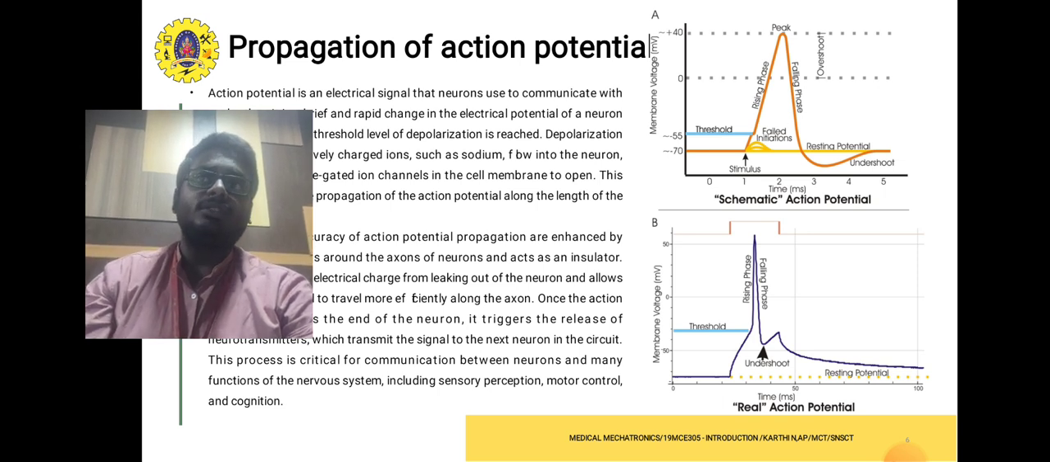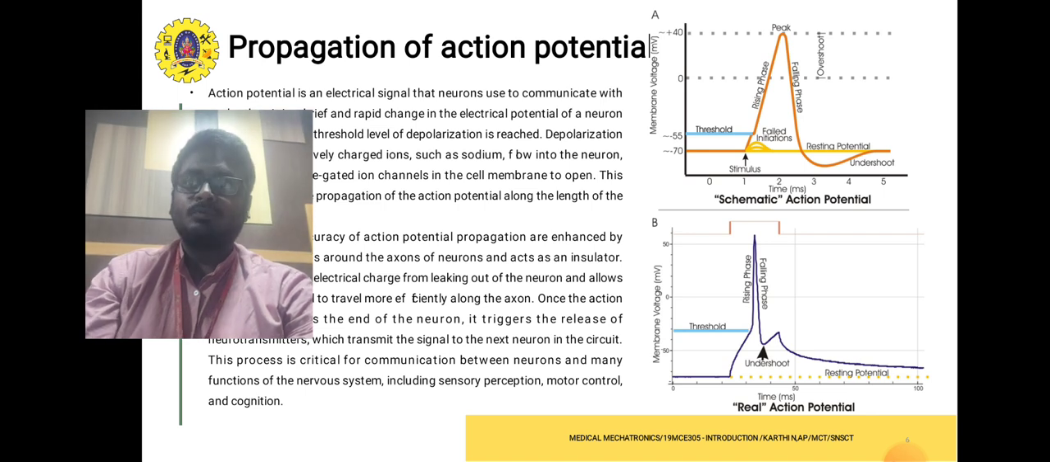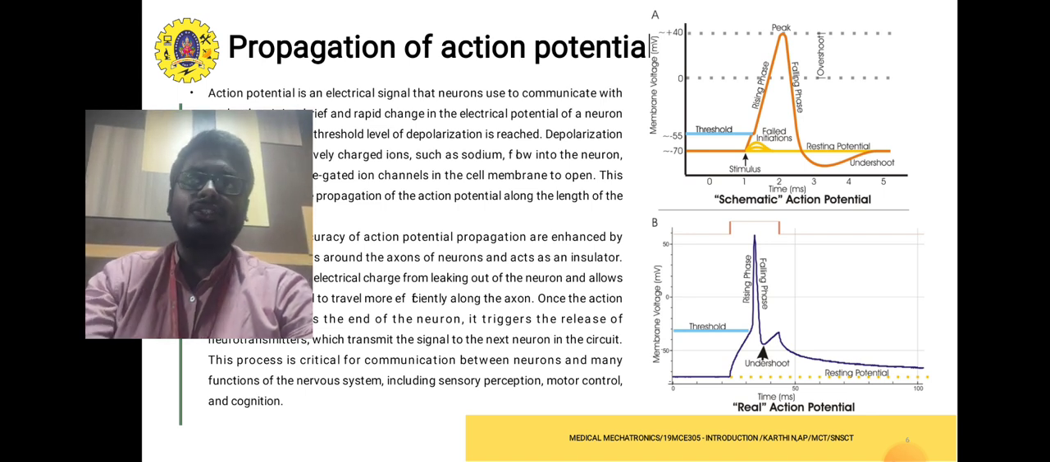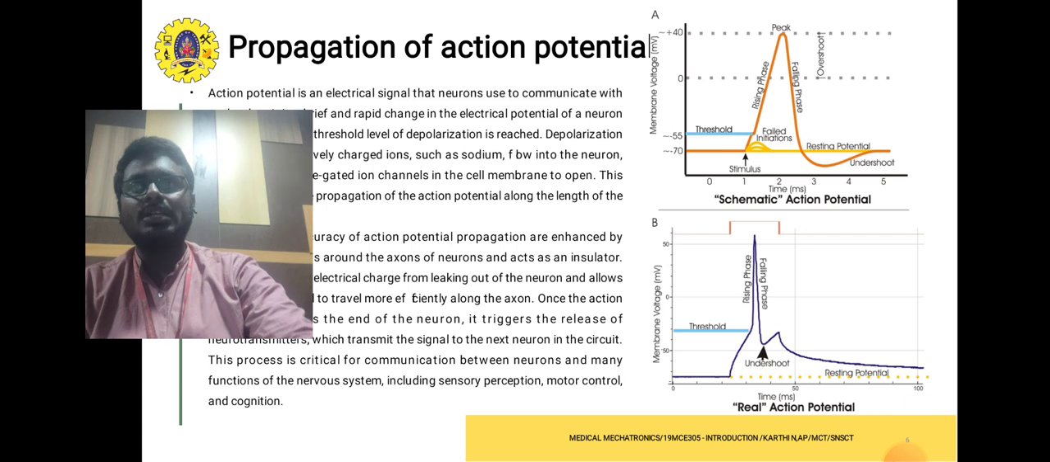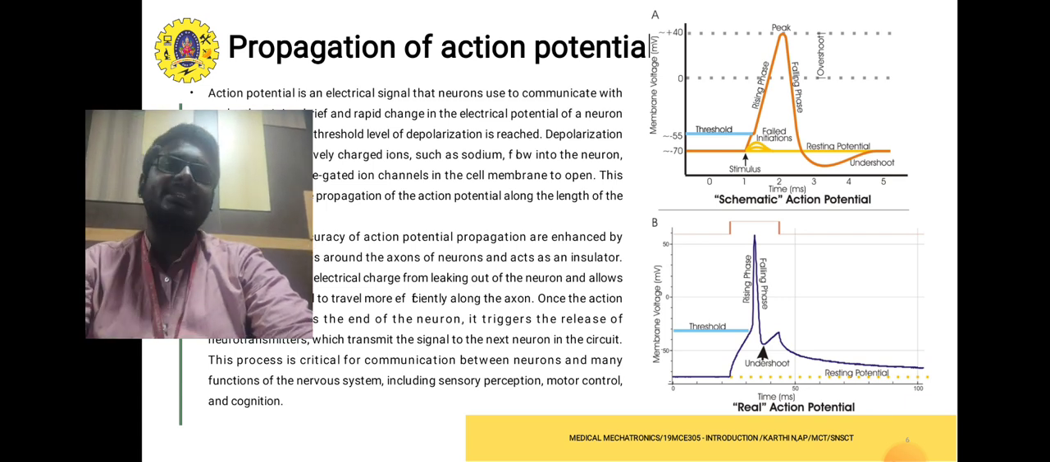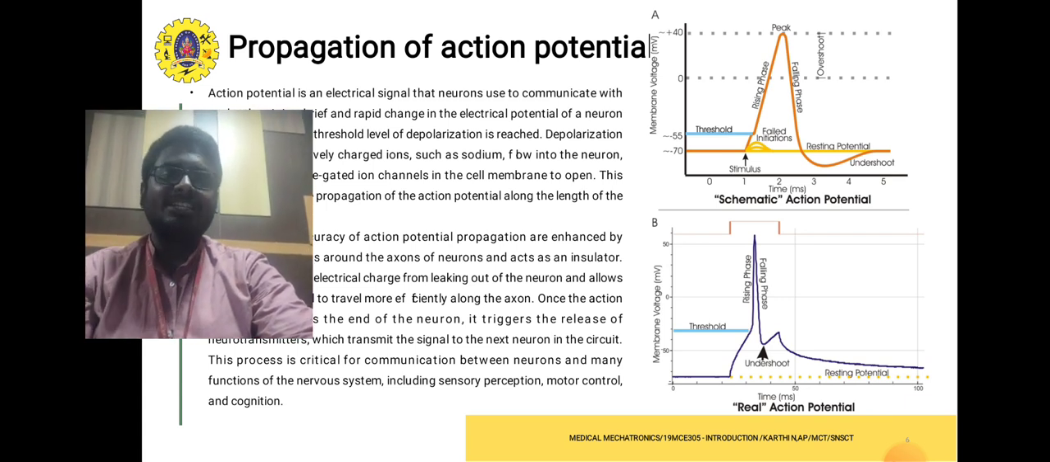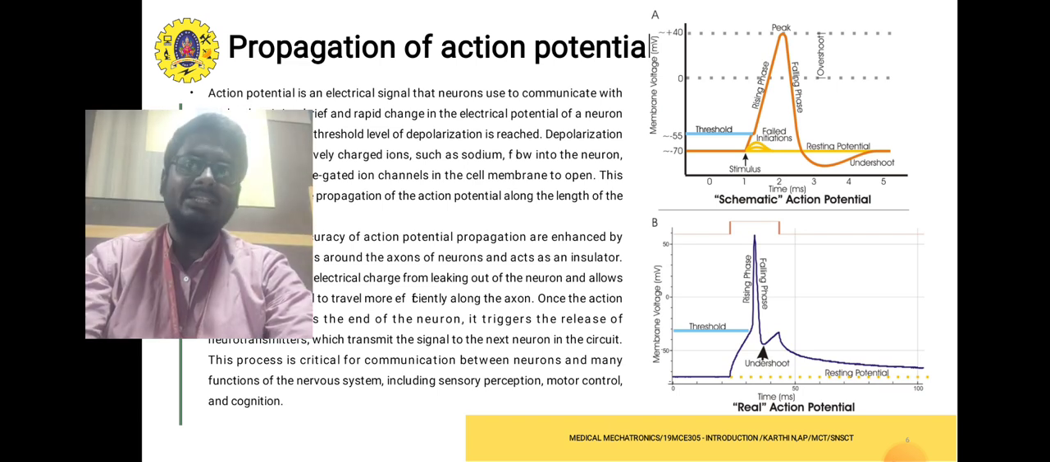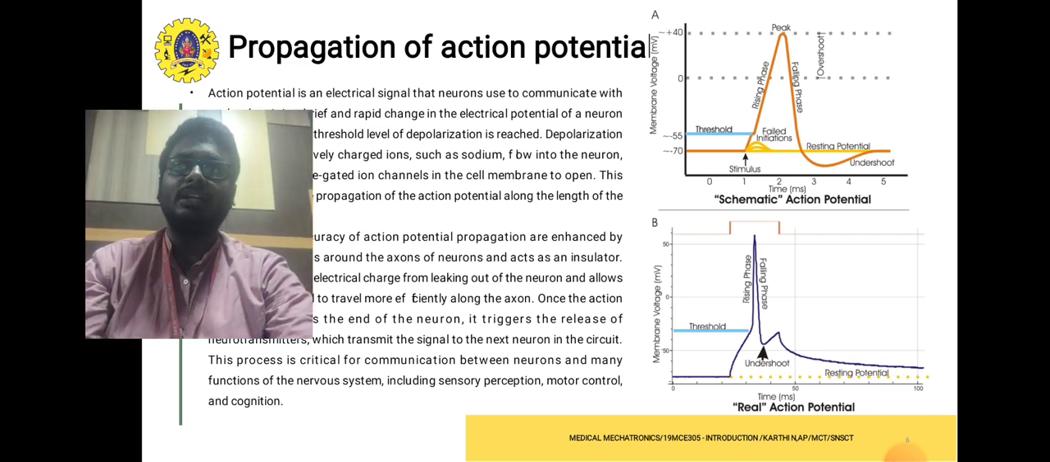The speed and accuracy of the action potential propagation are enhanced by myelin, which wraps around the axons of neurons and acts as an insulator. Myelin prevents the electrical charge from leaking out of the neuron and allows the action potential to travel more efficiently along the axon. Once the action potential reaches the end of the neuron, it triggers the release of a neurotransmitter, which transmits a signal to the next neuron in the circuit.